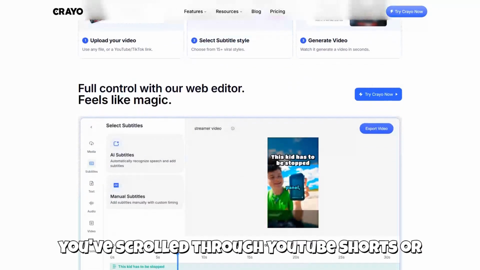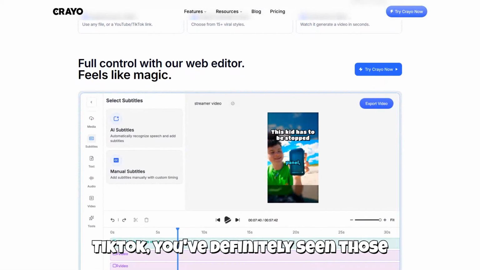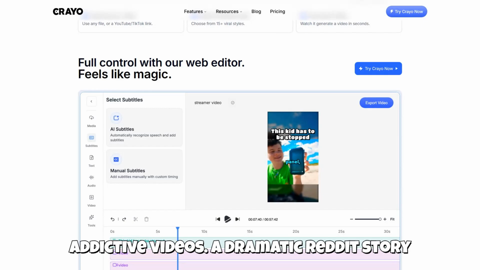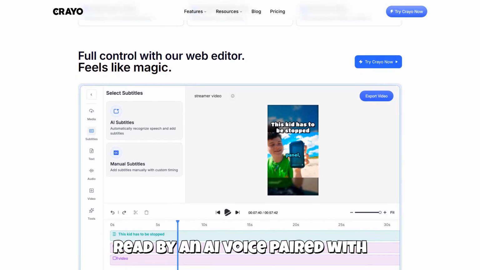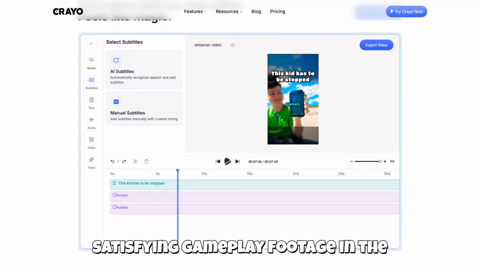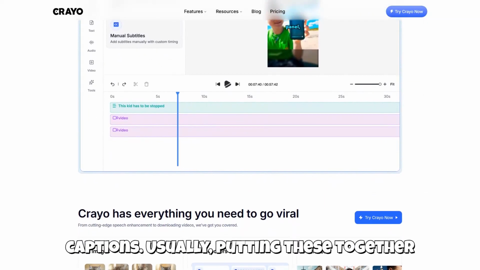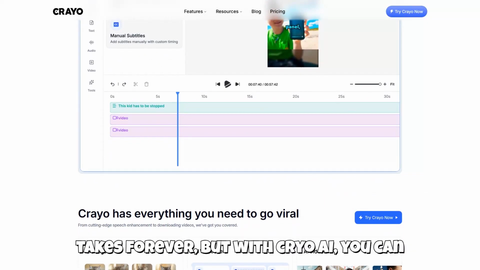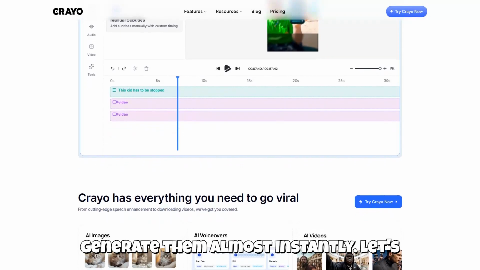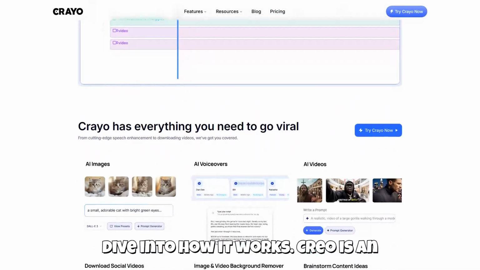If you've scrolled through YouTube Shorts or TikTok, you've definitely seen those addictive videos. A dramatic Reddit story read by an AI voice, paired with satisfying gameplay footage in the background and dynamic, colorful captions. Usually, putting these together takes forever, but with Crayo AI, you can generate them almost instantly. Let's dive into how it works.